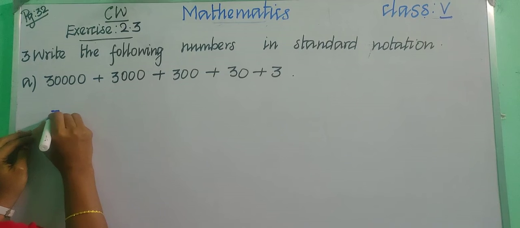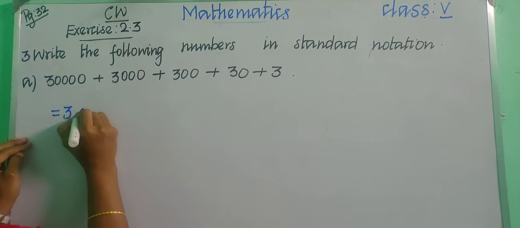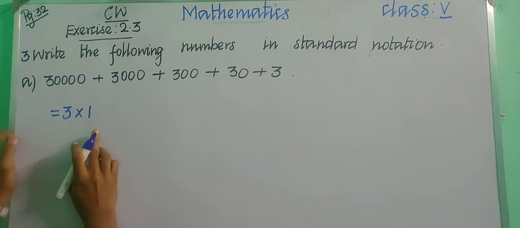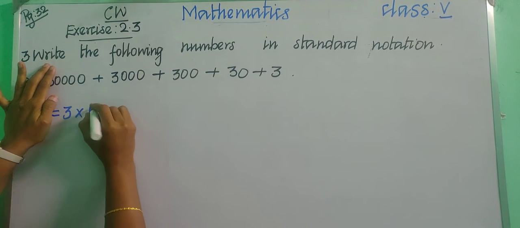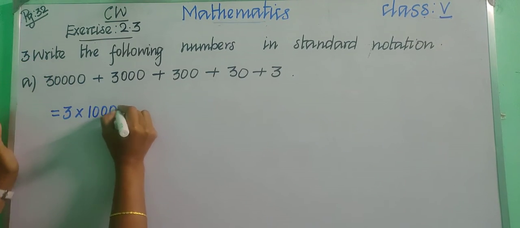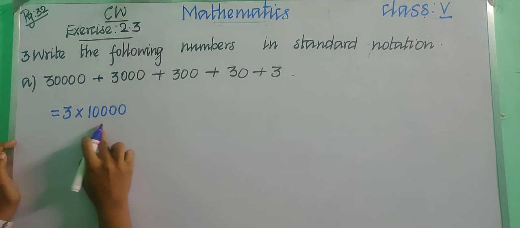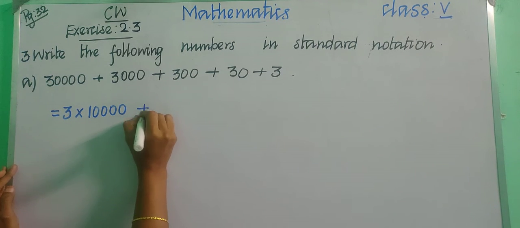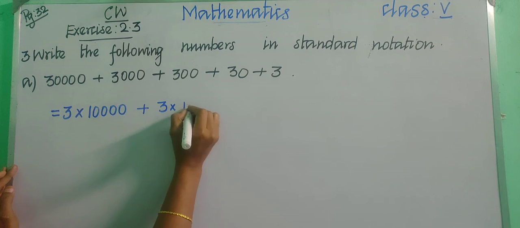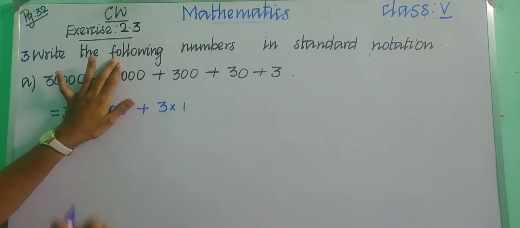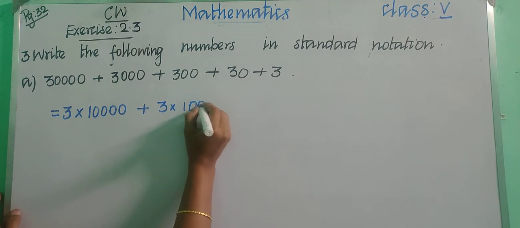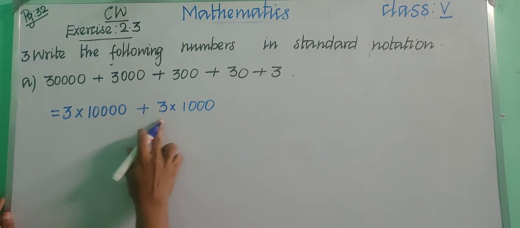First of all, put the same digit 3 into 1. Now hide 3 and count the digits. Here we are having 4 digits, right? So 4 zeros. So 3 into 10,000, plus put 3 into 1. Now hide 3 and count the zeros. We are having 3 zeros, right? So put 3 zeros. So 3 into 1000.